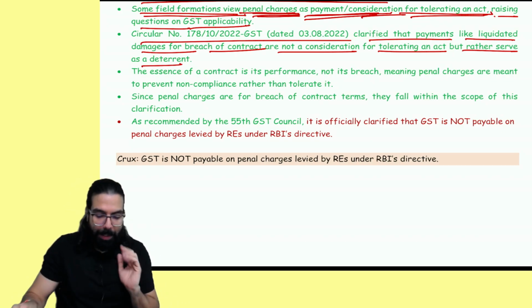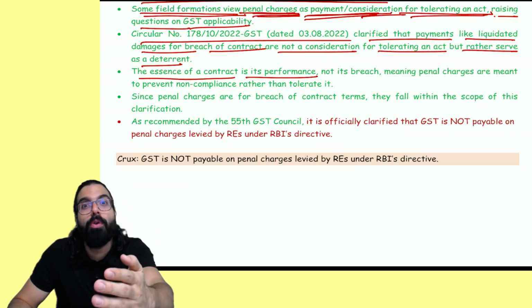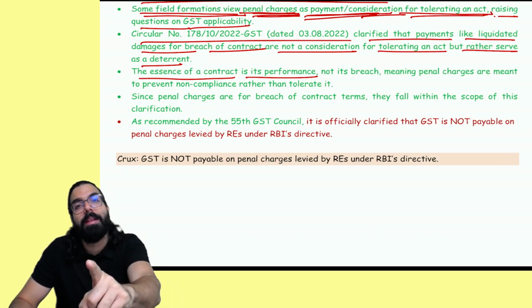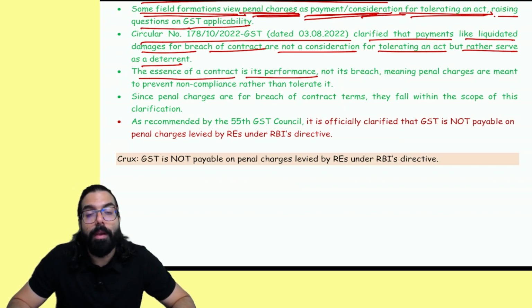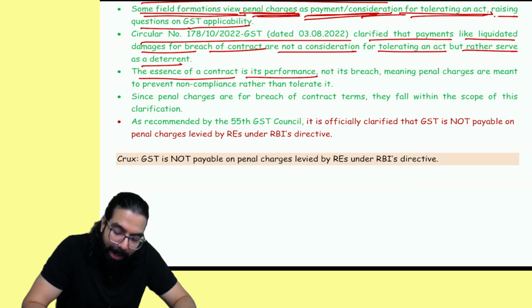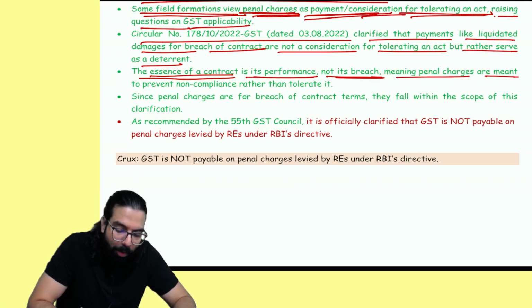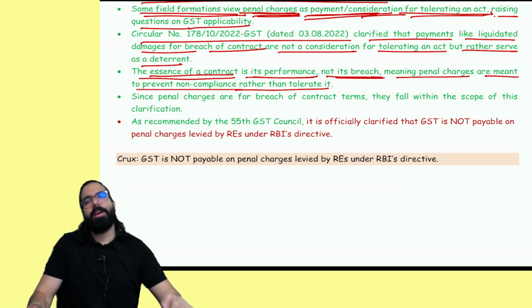No. Simple clarification came. The essence of a contract is its performance. The bank wants you to make the payment on time. That is why the bank told you, please make the payment on time. If you don't, we'll charge you penal charges. The essence of a contract is its performance, not its breach. Meaning, penal charges are meant to prevent non-compliance rather than tolerating it.